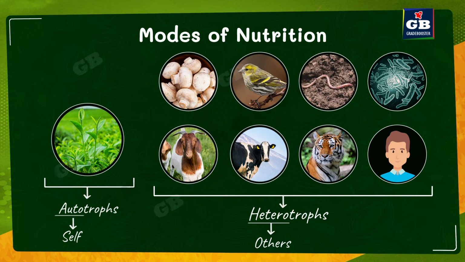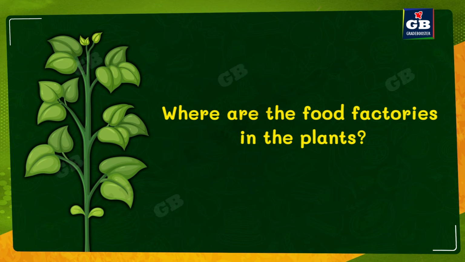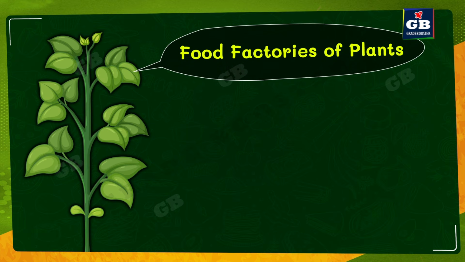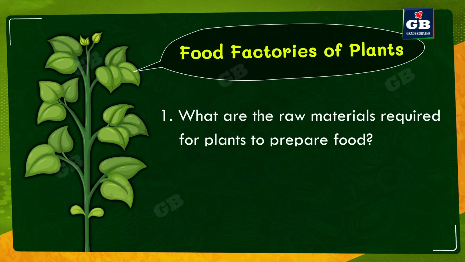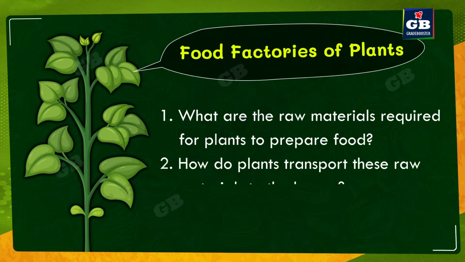So we have learned that plants are the producers of food on this planet. Right? So if plants are the producers, where are the food factories in the plants? The leaves. The leaves are called the food factories of the plant because the food is prepared in the leaves. Here we have some questions. What are the raw materials required for the plants to prepare the food? And another question, how do plants transport these raw materials to the food factories of the plant? Let us see the answers for these questions.